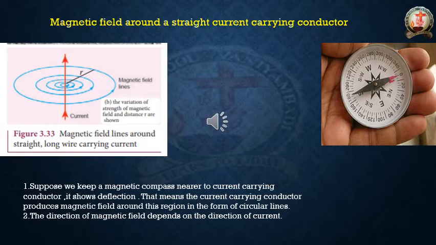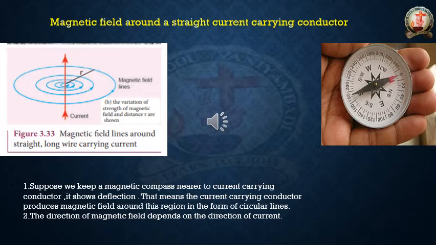As I explained above already, every current carrying conductor will produce a magnetic field around it in the form of circles. Here also, that current carrying conductor is producing the magnetic field around this region.